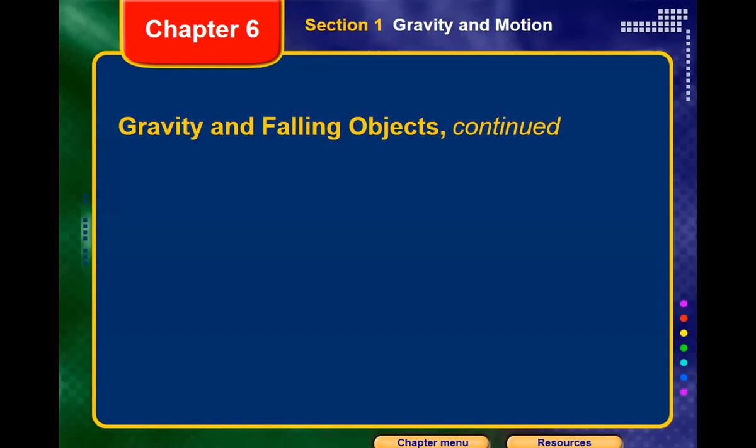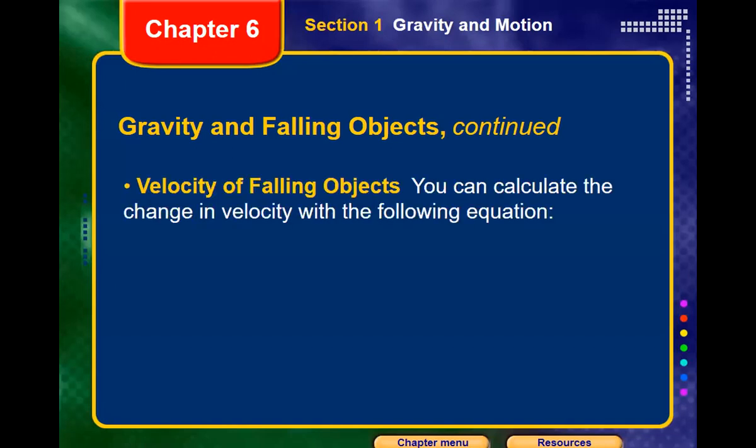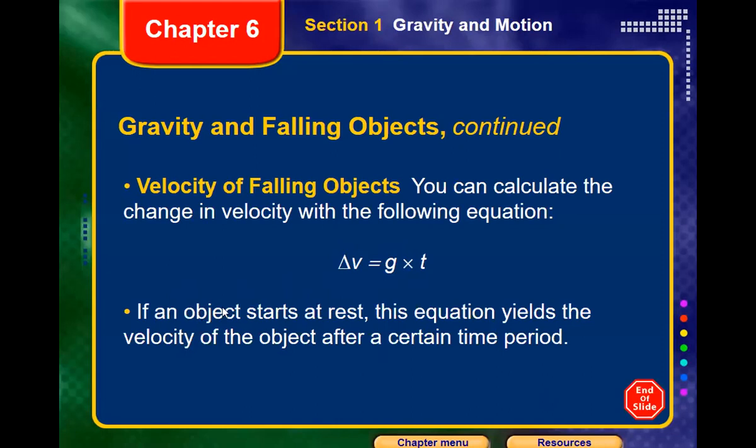So, guys, simply, regarding gravity and falling objects, we're gonna find the velocity of falling objects. We can find the velocity of a falling object by using the next formula: delta v, the change in velocity, equals g, the acceleration due to gravity, multiplied by t, the time interval. In the beginning, before the ball falls down, the change in velocity equals 0. It doesn't move yet. Once you start to move it, after 1 second the time will be 1 and the acceleration 9.8, so the speed will be 9.8 meters per second, and so on.